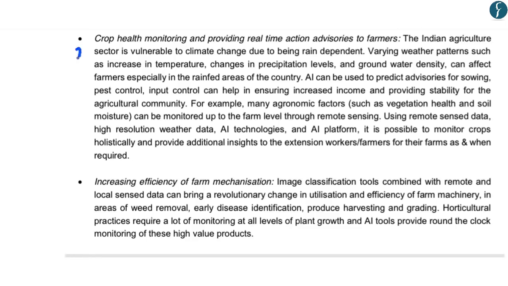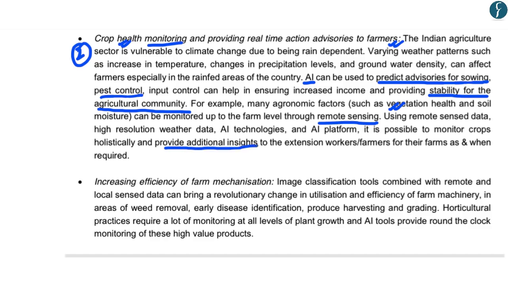The second impact of artificial intelligence for farmers would be in the field of crop health monitoring and providing real-time advice to farmers, wherein artificial intelligence can be used to predict advice for sowing, pest control, and other forms of crop health monitoring, thereby providing stability in information for the agricultural community. Data on vegetation health, soil moisture, among other aspects can be collected through remote sensing satellites, and this data then can be used by artificial intelligence to provide additional insights to the farmers.